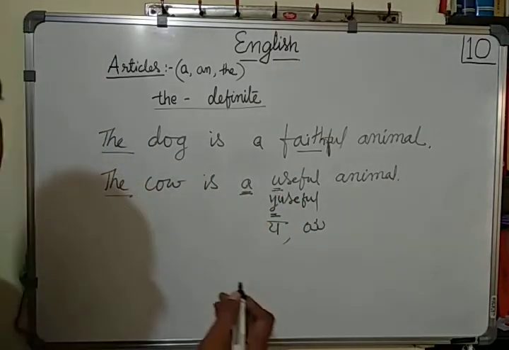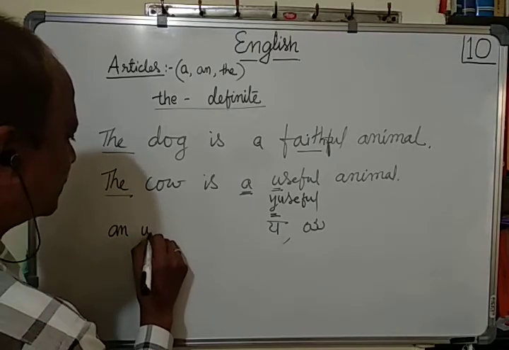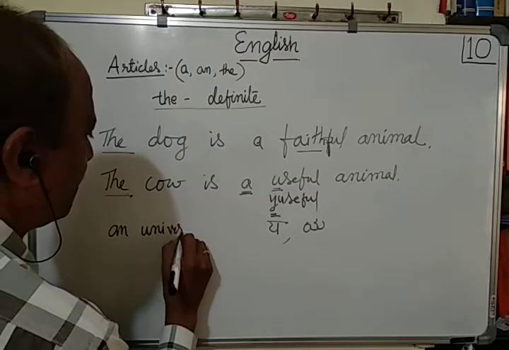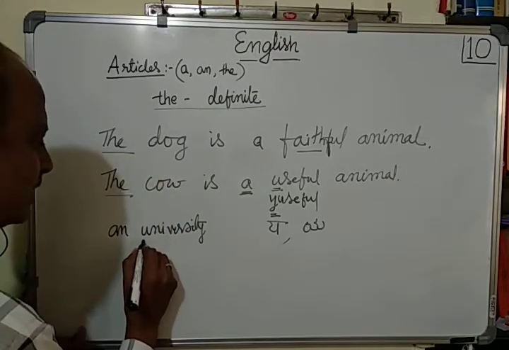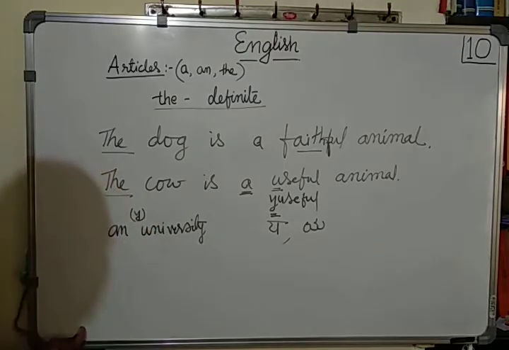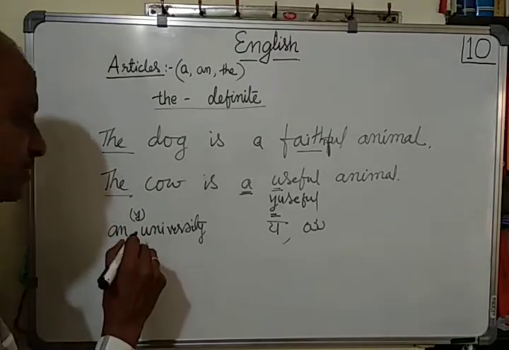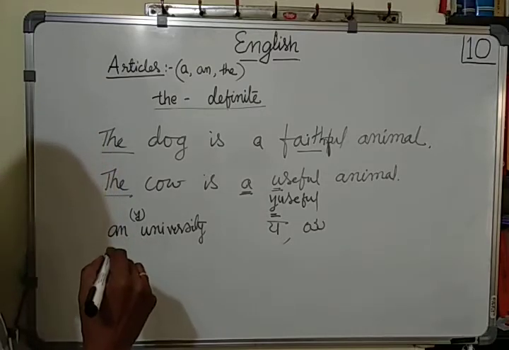In the same way, there are some other words like university. Here, in university, Y is there. It is not written, but when we pronounce it, it is yuniversity. Ya is there.